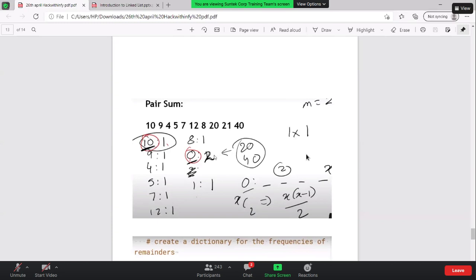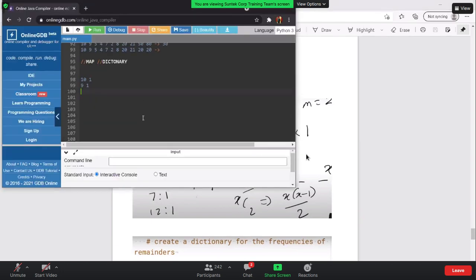Are you getting it? Let me explain it in a better way. What I am trying to say is if the number is 20 and 40, and the 10. Let's talk about the 10 as well. So if I take the modulo of these numbers and m is equal to 20, how is it going to look like? 0, 0. I'm just taking a modulo over here. These are the modulo.